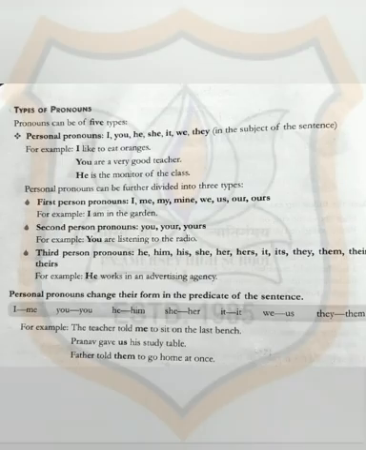Personal pronouns change their form in the predicate of the sentence. Means, when they are used as a subject, they will be I, you, he. But as predicate, I will become me. You will remain you. He, him, she, her. It, we, us. They, them. Few examples, children, have a look. The teacher told me to sit on the last bench. Pranav gave us his study table. Father told them to go home at once.